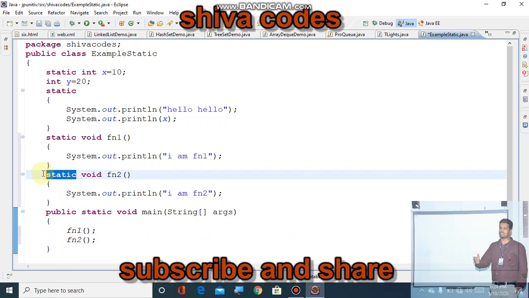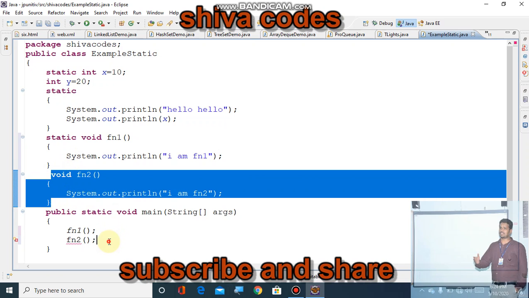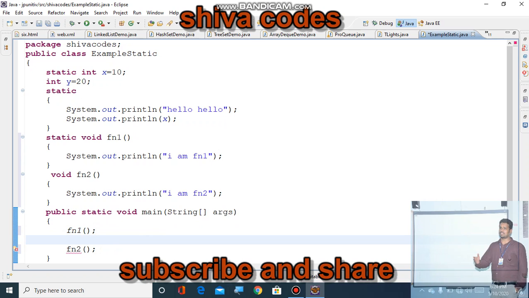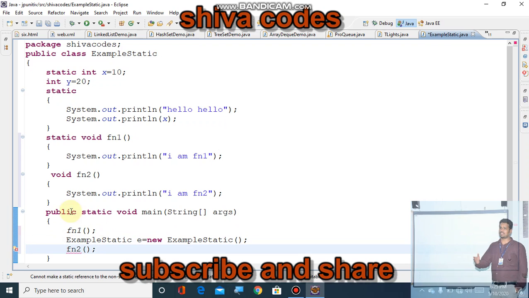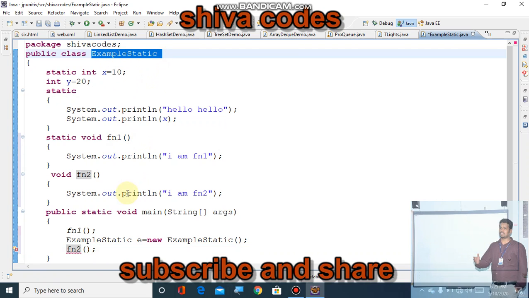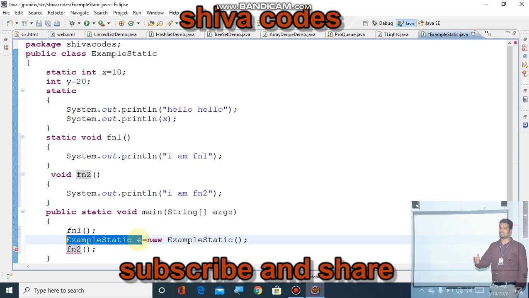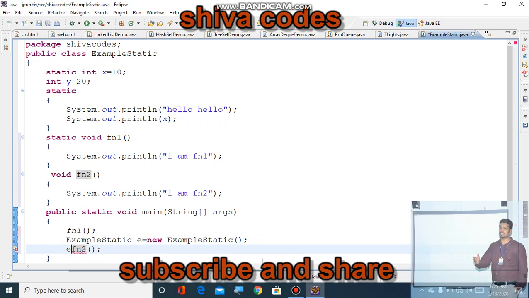Now if you remove static here, what error do you get? In order to access non-static methods, you should create an object for the class. How do you create an object? The class name is example static, so: example static e equals new example static. By using that object you created, you can now call the method.